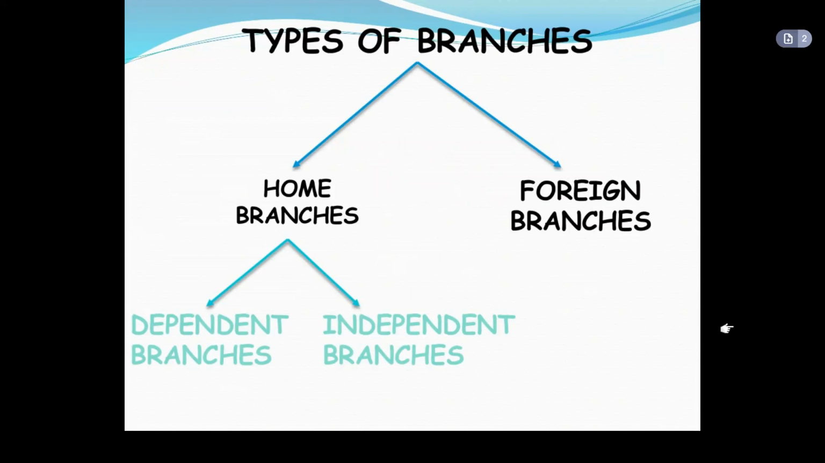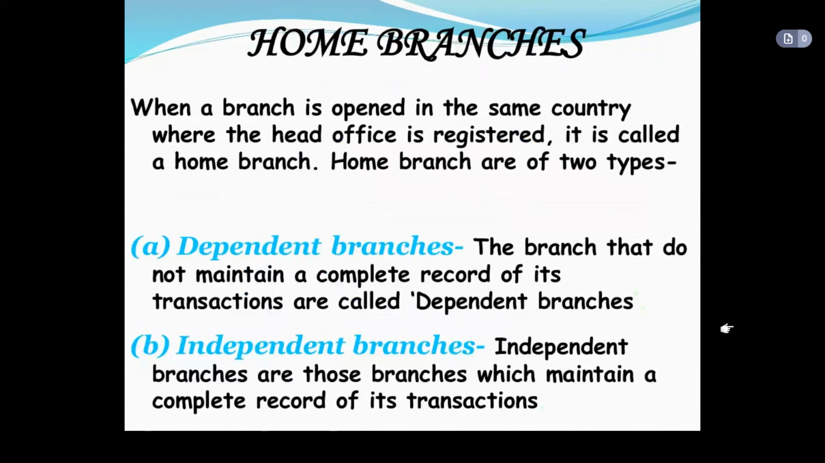Now, coming to the types of branches, the branches are basically divided into two types: home branches and foreign branches. Coming to the home branches, they are again divided into two types: dependent branches and independent branches. Now, let us look into these in detail. A home branch is a branch that is opened in the same country where its head office is registered.